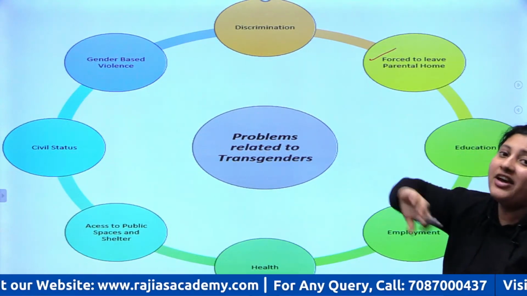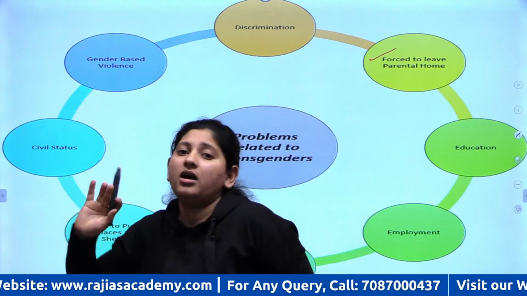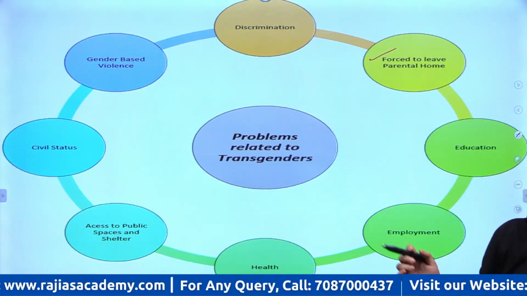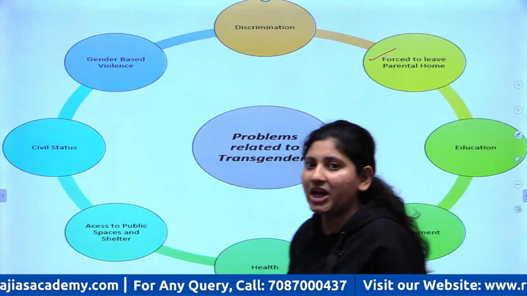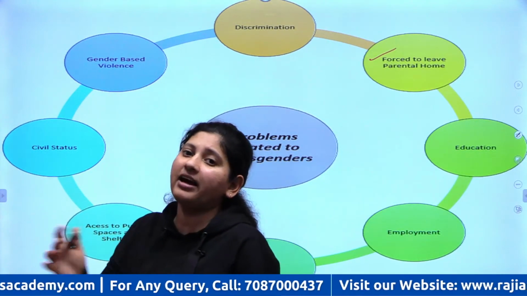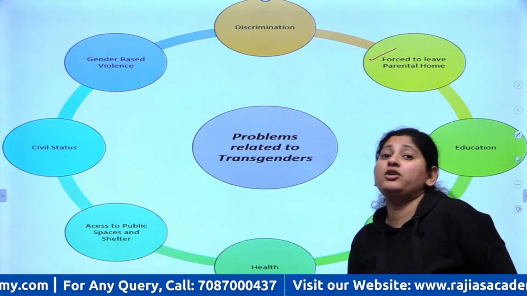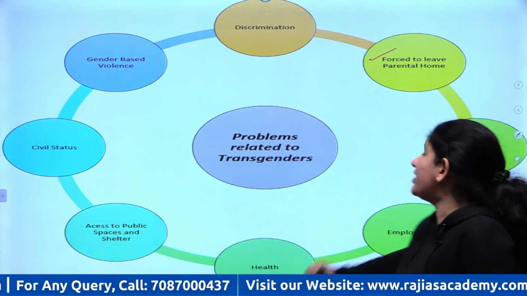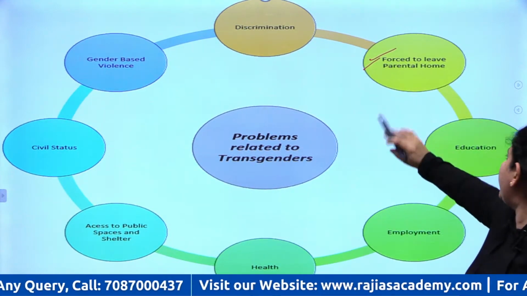First, at a very young age, they are forced to leave their parents' home, right? They have these sort of groups that come, and if they know a particular child might be transgender, they take the child away, because they tell them they won't be accepted in society, etc. So at a very young age, they are deprived of their parental care, right?